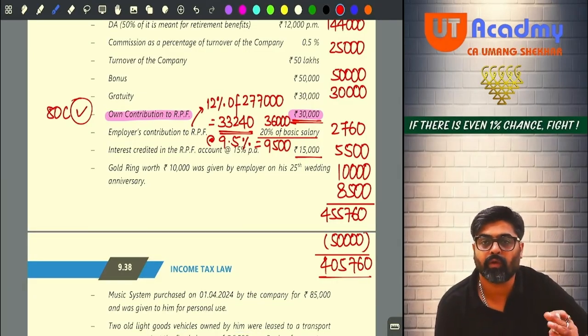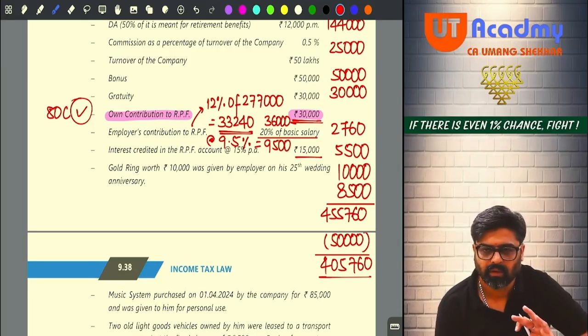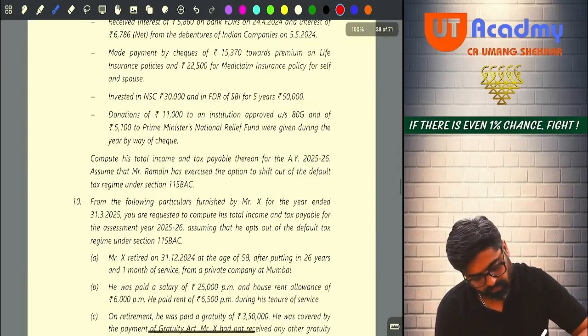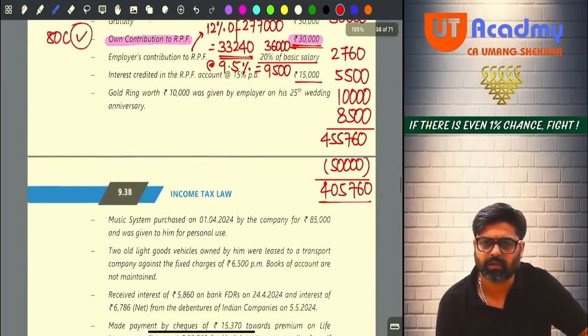Okay. If you are not following 115BAC, yeah? And if you are following 115BAC, then there will be a little bit of change. In the end, we are going to see. Okay. Check only, no? Option to shift out. So he is shifting out. So this is correct. Okay.